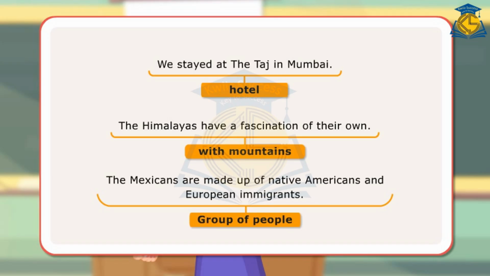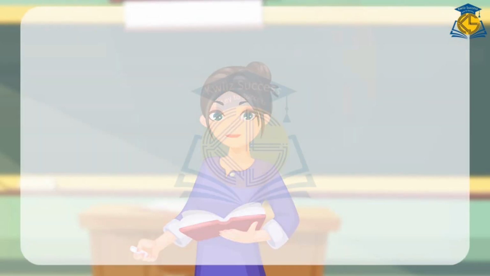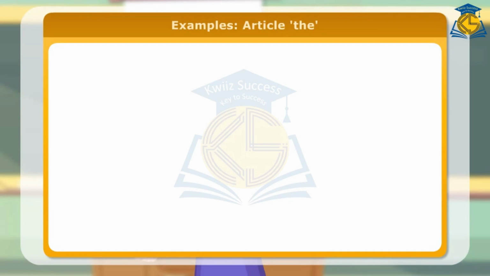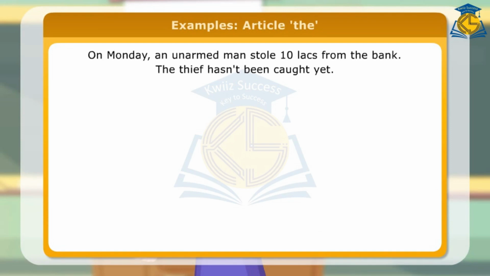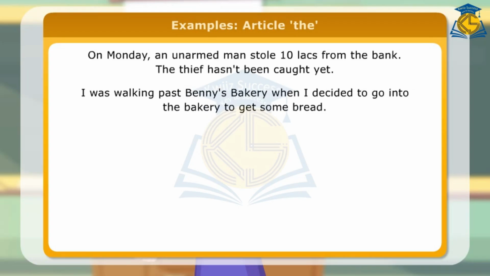Group of people. Here are a few more examples of sentences with article the. On Monday, an unarmed man stole 10 lakhs from the bank. The thief hasn't been caught yet. I was walking past Benny's bakery when I decided to go into the bakery to get some bread.